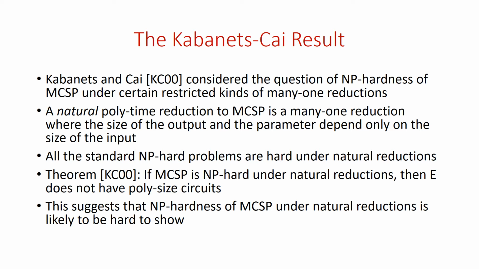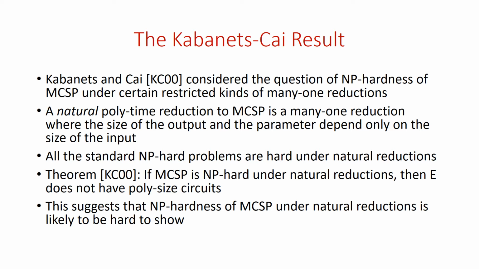A natural polytime reduction to MCSP is a many-one reduction where the size of the output and the parameter depend only on the size of the input. Notice that if you have a reduction from some NP problem L to MCSP, then given any x that's an instance of L, you go to compute the output of the reduction. So the output is a truth table together with the parameter. And the naturalness condition means that the size of the truth table as well as the size of the parameter depend only on the size of the input. And this naturalness condition is indeed natural, as the name would suggest. All the standard NP-hard problems are hard also under natural reductions.